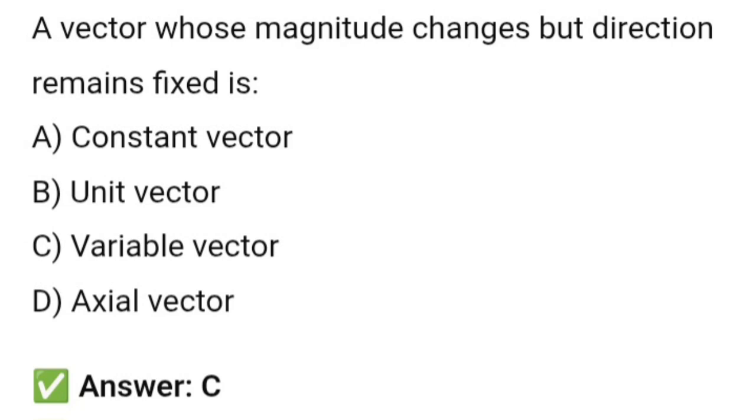Next question. A vector whose magnitude changes but direction remains constant. So a vector whose magnitude changes but direction remains constant is a variable vector. Option C.